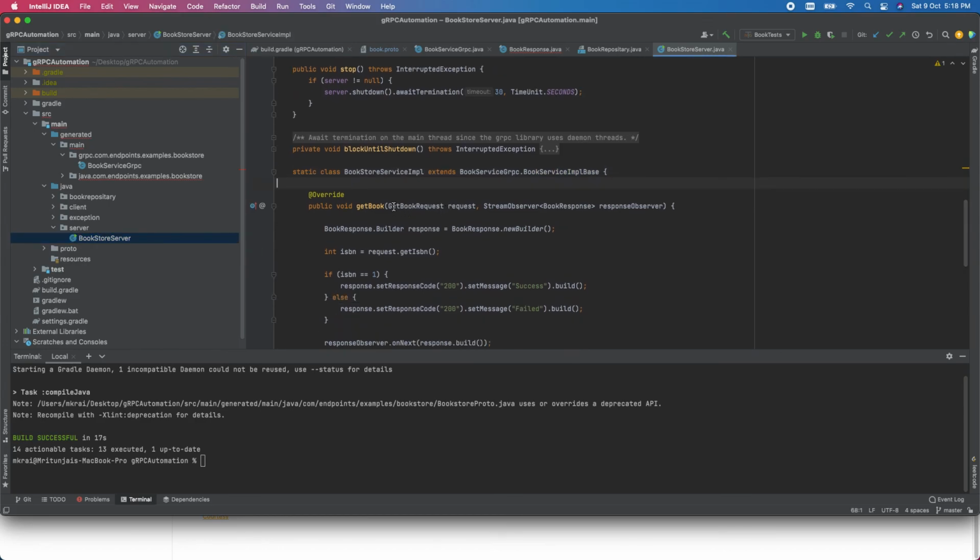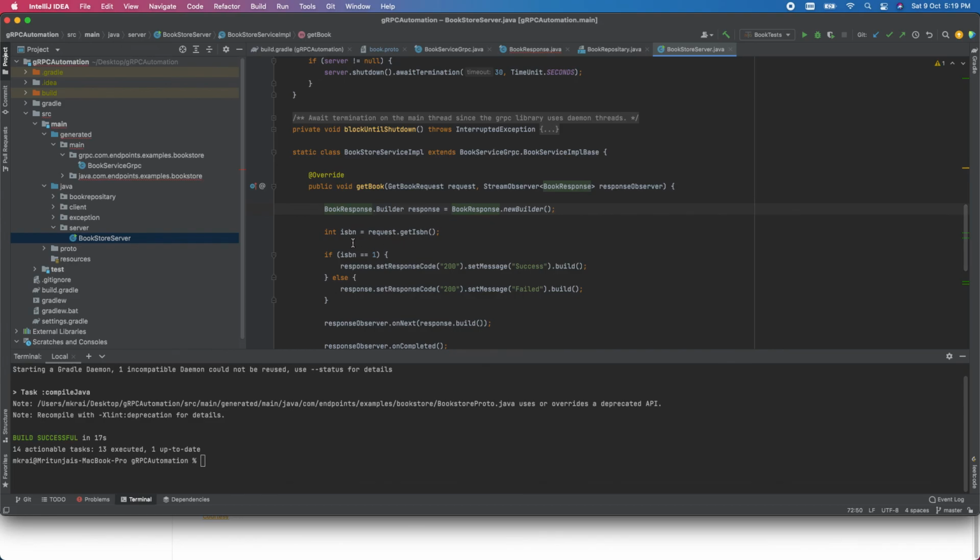Here I am building a service, so we are just going to override get books and the same get book request. For stream objects, it is the builder pattern; using the builder pattern only we can set the request. Whatever the user is passing, I store it here, and all the business logic I write here only.